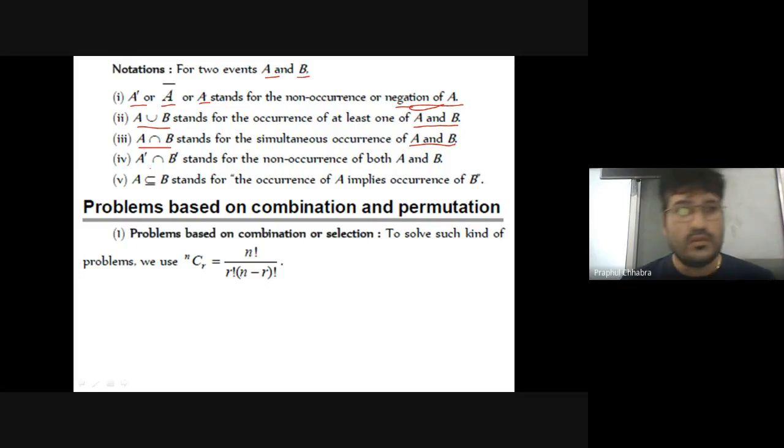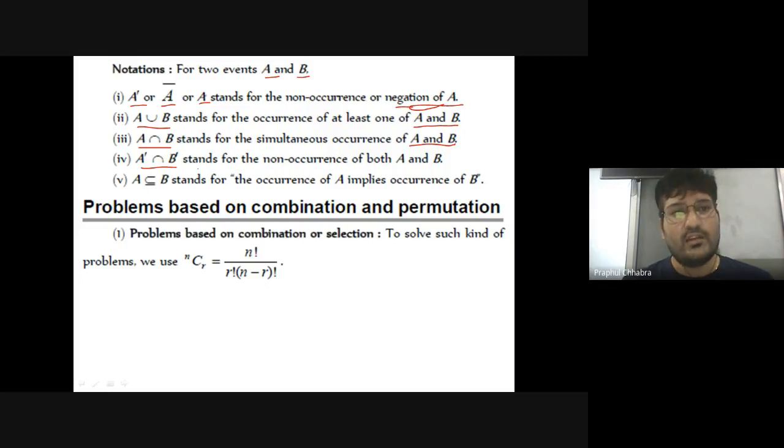Right? A bar intersection B bar. A bar means not happening of event A. B bar means not happening of event B. And intersection means and. So what is the overall meaning?